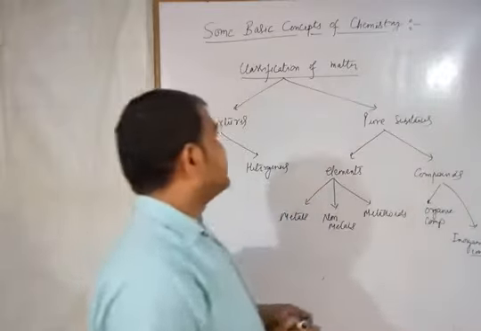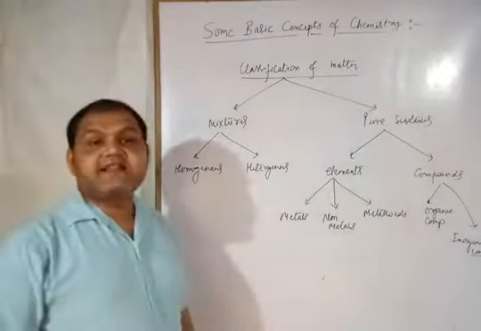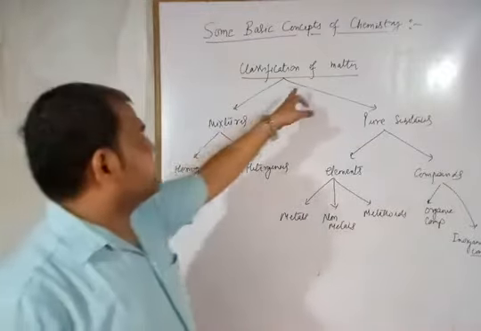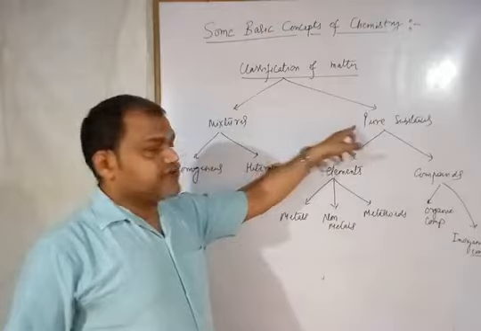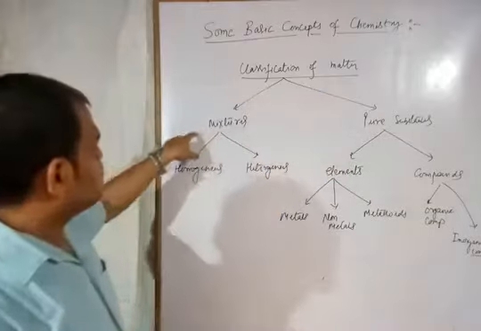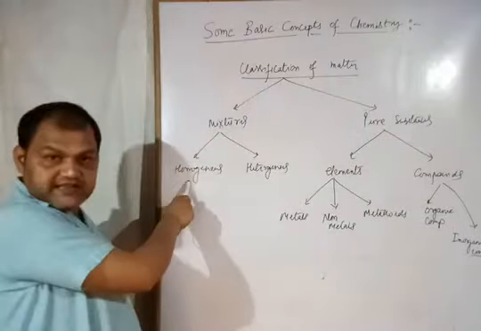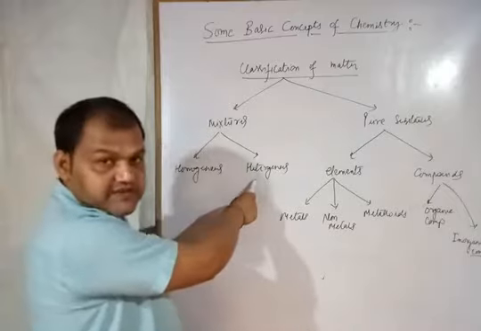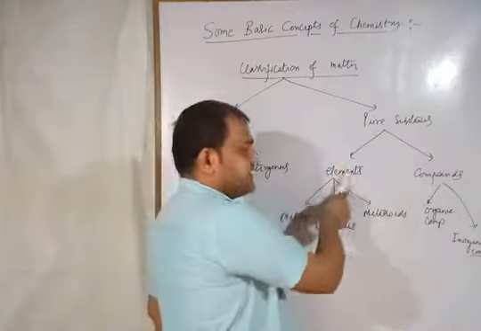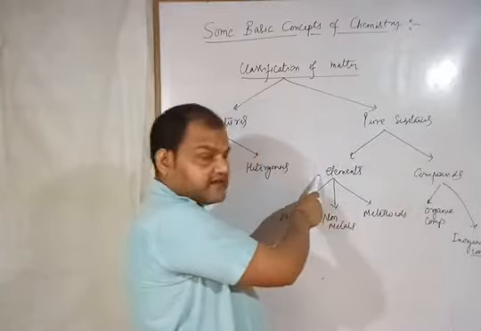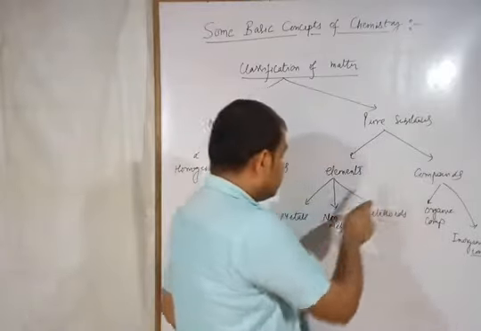This is a complete classification of matter, how the matter is classified. So matter is classified into two basically parts: mixtures and pure substances. Mixture is classified into homogeneous mixture and heterogeneous mixture. Alright. And pure substance is also categorized into two parts. One is the elements and second is the compounds.